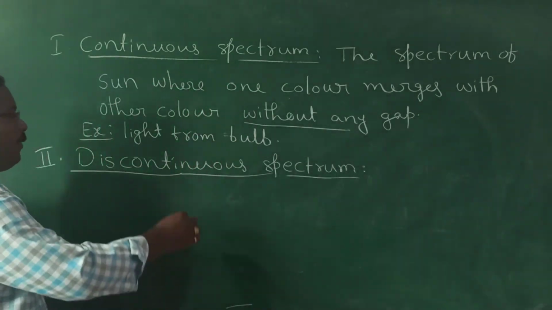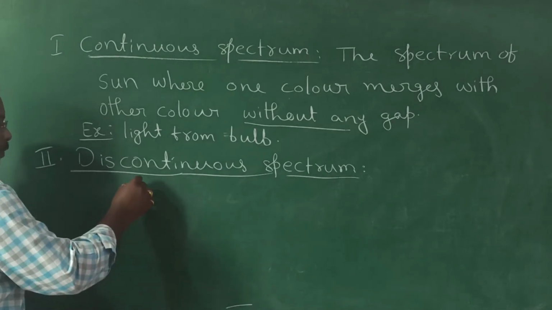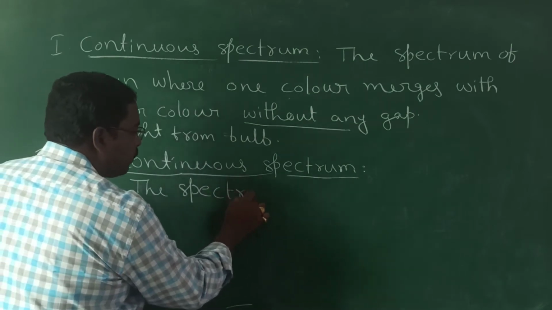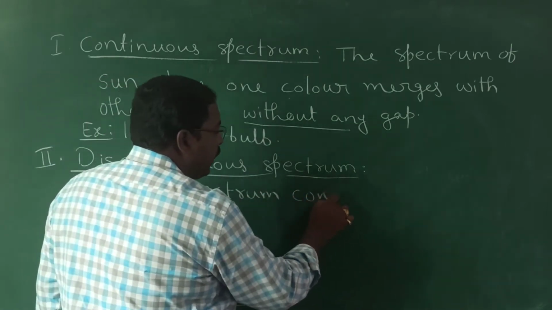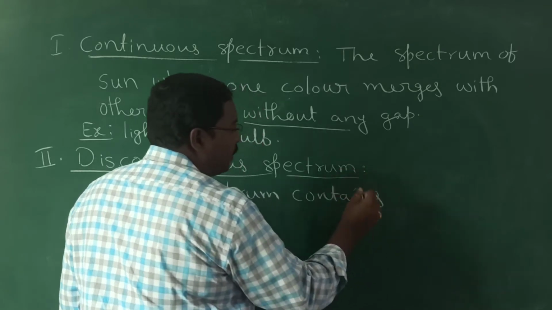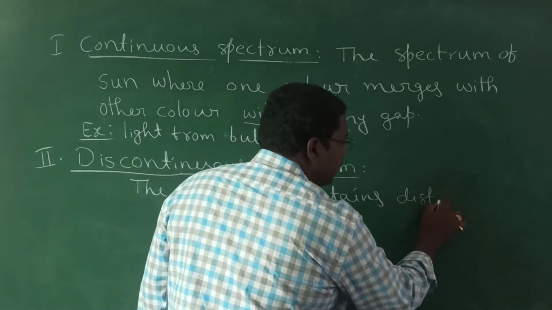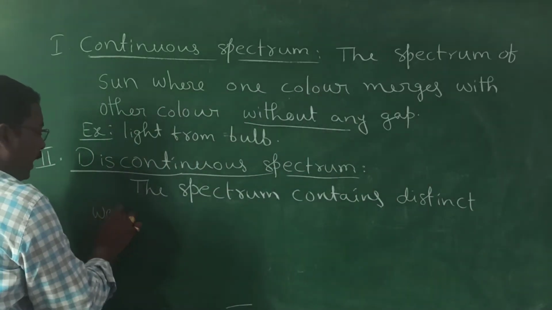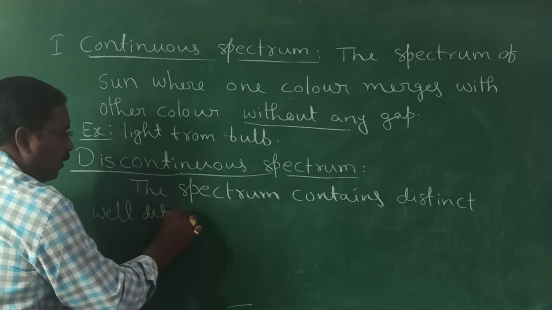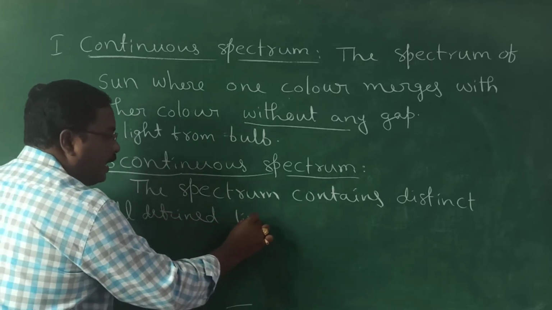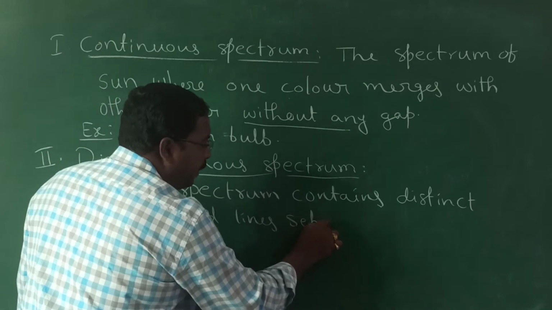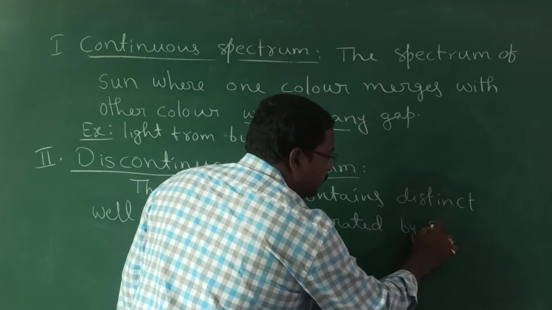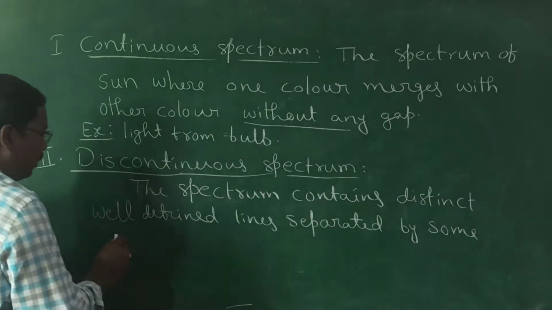Now coming to the definition of discontinuous spectrum: the spectrum contains distinct, well-defined lines separated with some gap.